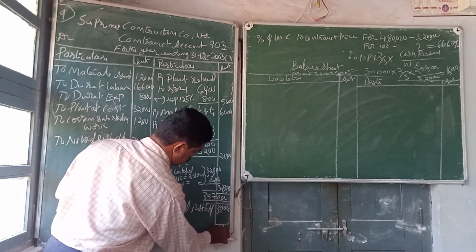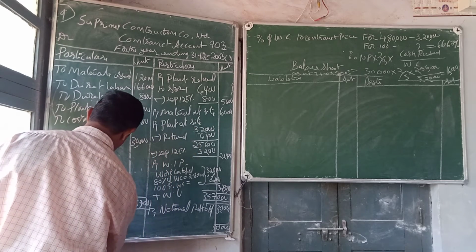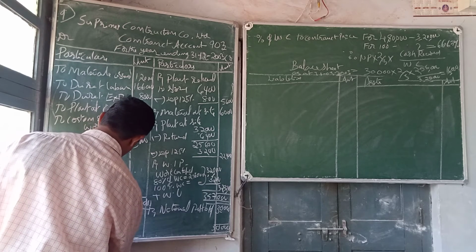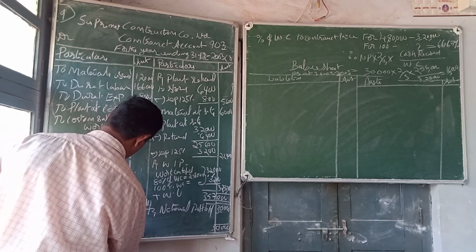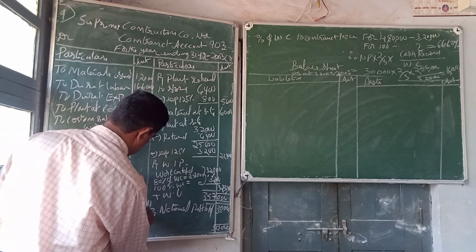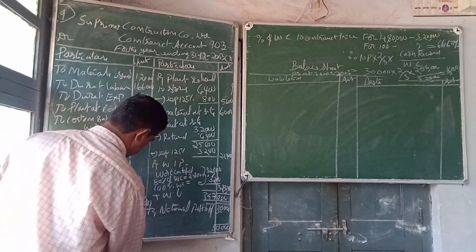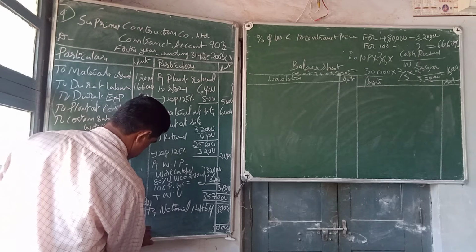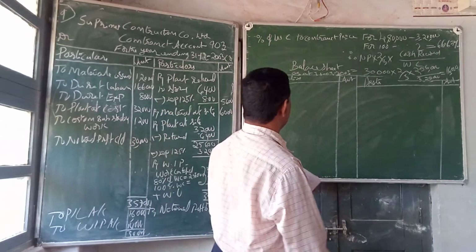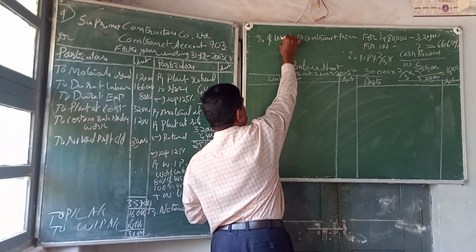Total is 30,000. Here, profit and loss account to work in progress account or reserve account 16,000, then 14,000. Total is 30,000. See, here we have calculated the percentage of work certified to contract price.